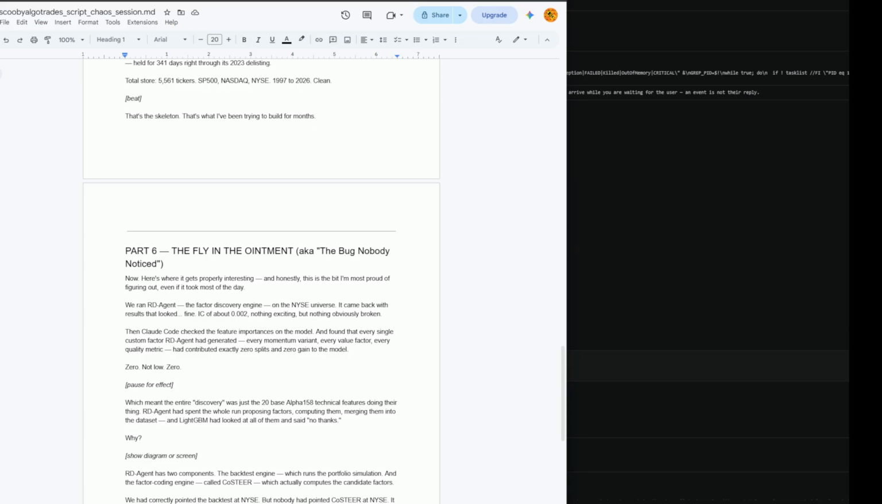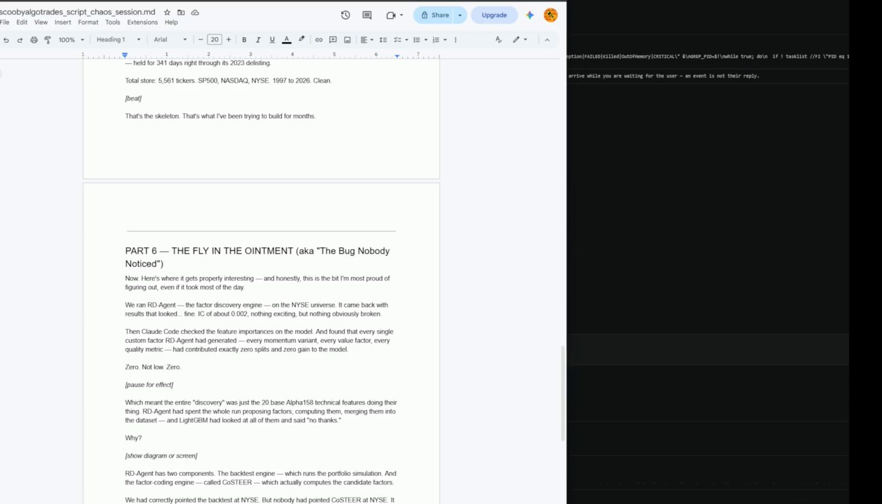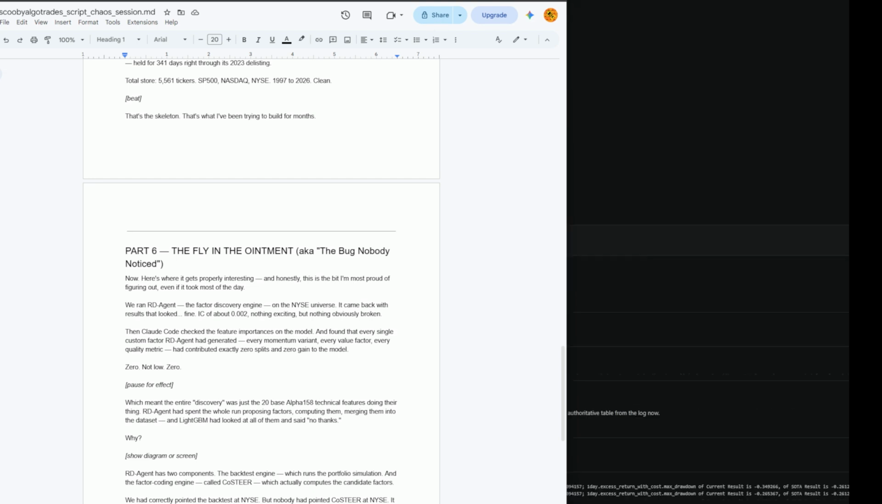So we ran RD-Agent, the factor discovery agent, on the NYSE universe. It came back with results that looked fine. IC of about 0.02, nothing exciting, but nothing obviously broken. Then Claude Code checked the feature importances on the model and found that every single custom factor the agent had generated, every momentum variant, every value factor, every quality metric, had contributed exactly 0 splits and 0 gain to the model. 0, not low, 0.